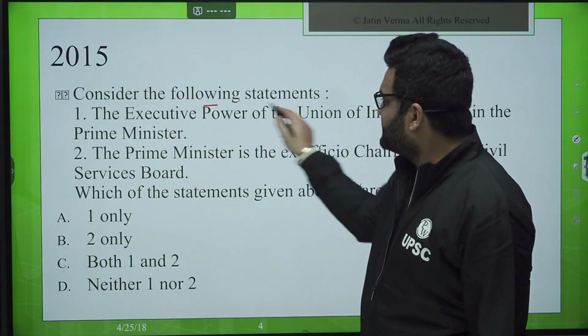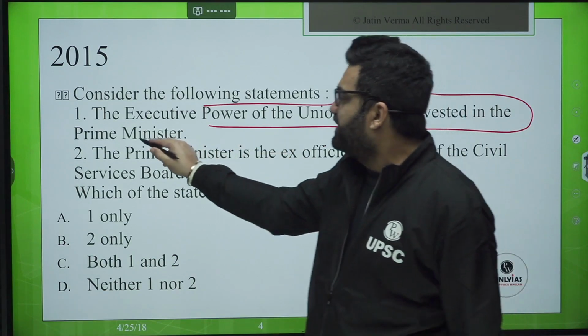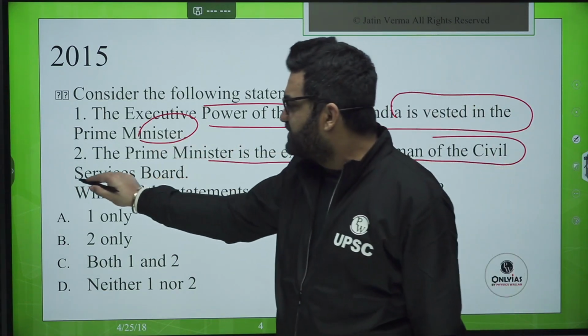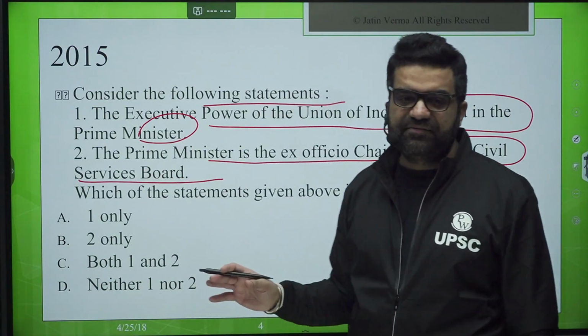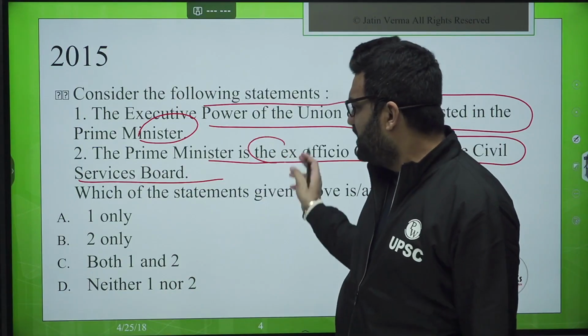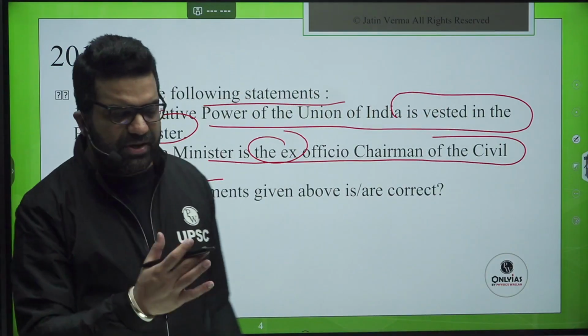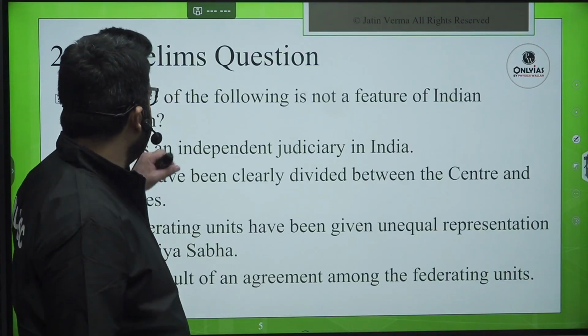Consider the following statements. The executive power of the Union of India is vested in the Prime Minister. Then the Prime Minister is the ex officio chairman of Civil Services Board. Okay, UPSC we are talking about. Civil Services Board. Is he the ex officio chairperson or is it the cabinet secretary? Those type of things you are required. So this question was not strictly in the realm of federal relations. Let us have a look at the other question.